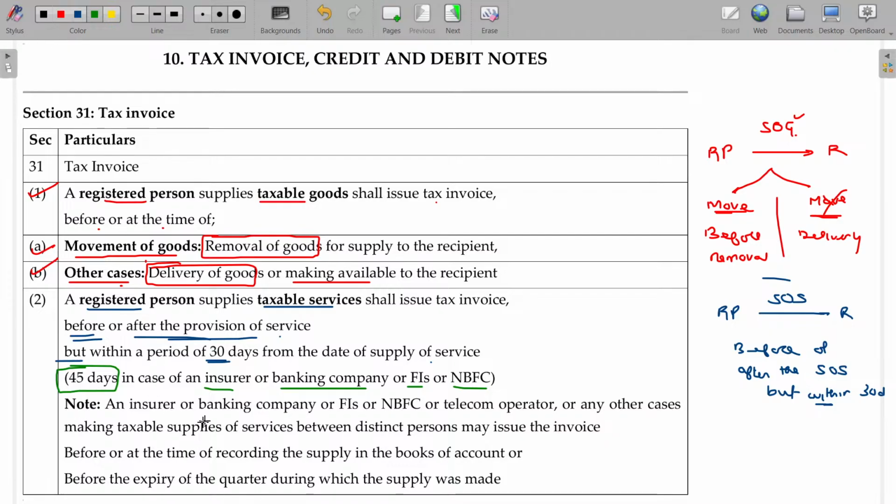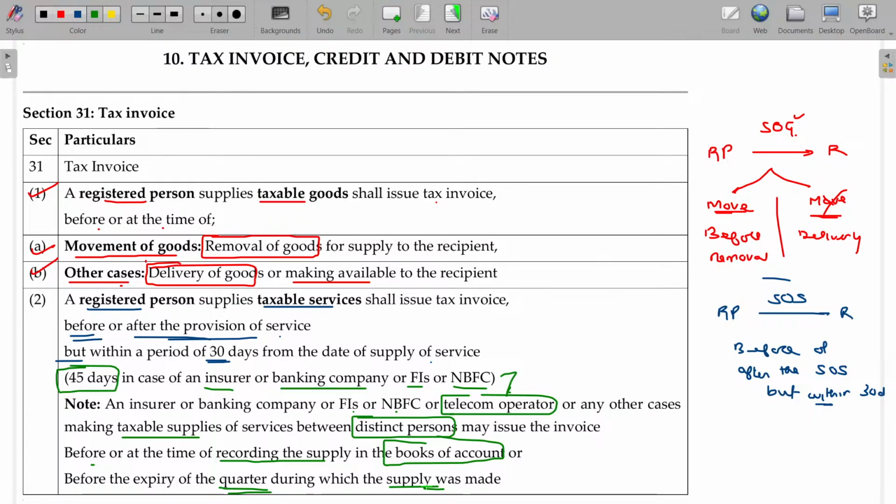Now, note, an insurer, banking company, or financial institution, NBFC, or telecom operator or any other cases making taxable supplies of services between distinct persons. If the supply happens between the distinct persons, the invoice is to be issued before or at the time of recording the supply in the books of accounts, or expiry of the quarter during which the supply was made. So three things are there. One is the default, which is 30 days. Another one is banking company, financial institutions, NBFC, insurer. In this case, 45 days.